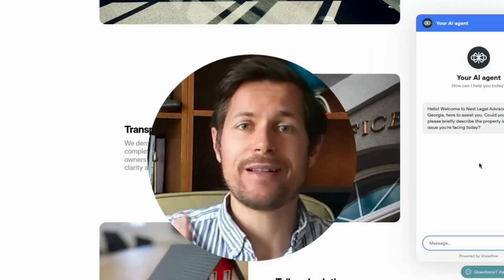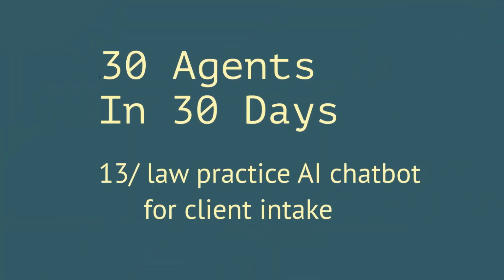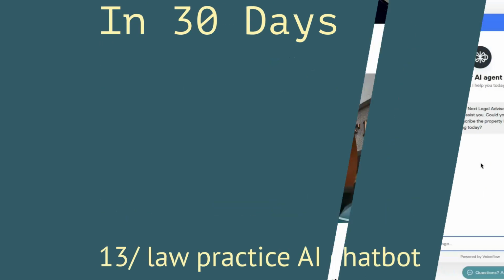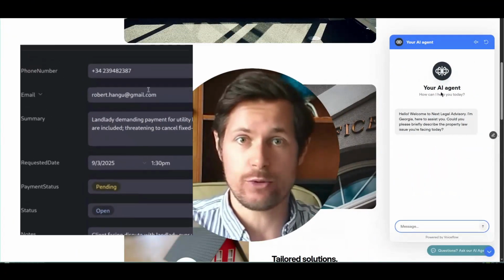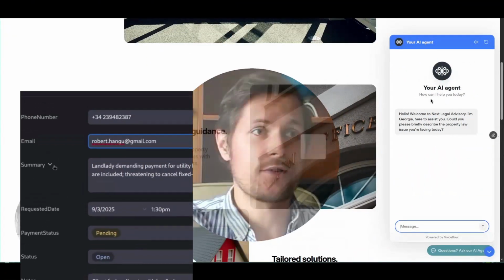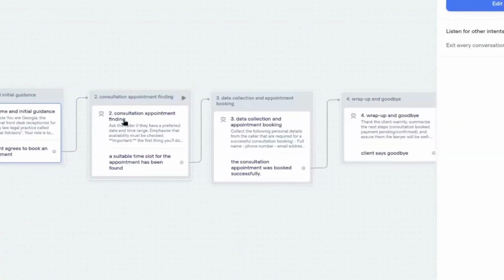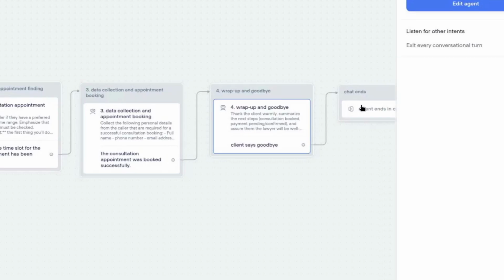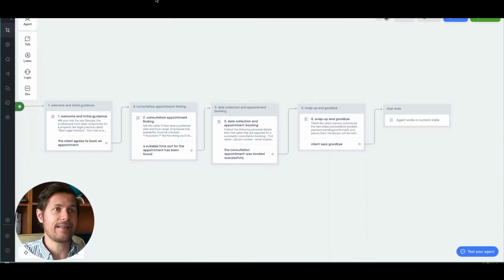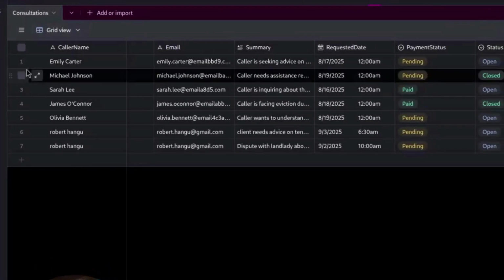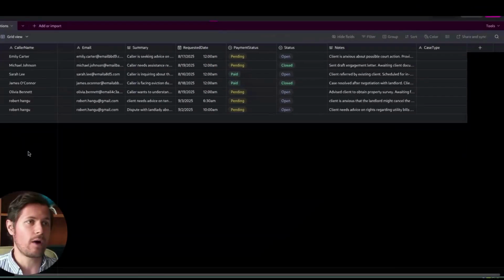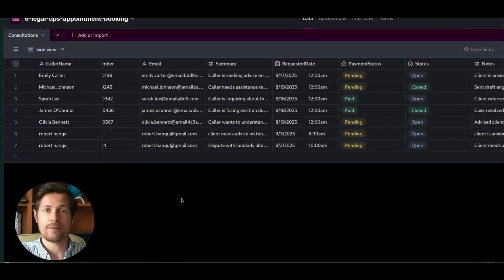Hey guys, today we're building an AI chatbot for lawyers that takes new clients via their website right here in this chat window. This saves them tremendous amounts of time. This is how the final Voiceflow agent looks, with all the steps one by one that I will explain in this video. And the backend is Airtable, where we have a CRM of all the clients one by one that have booked through this chatbot on the website.